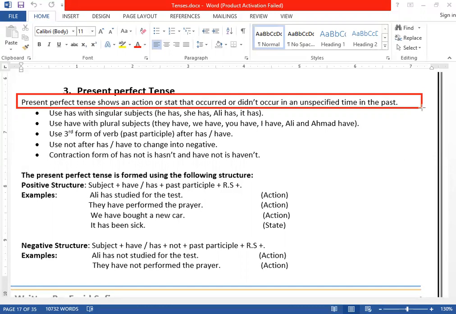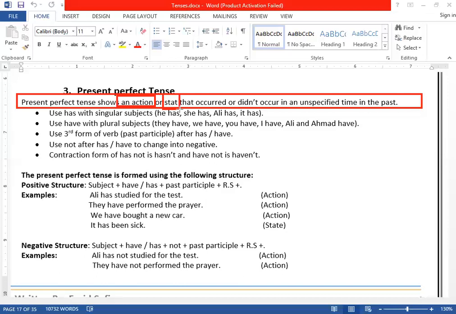Clear? The same way, in simple future tense, we study state and action. I will go to UK, it's an action, I will go. I will be happy, it's a state. Are you getting it? Clear? So the same way, present perfect tense shows a state and it shows an action. It shows both state plus action. This is an action, and the second one shows a state.